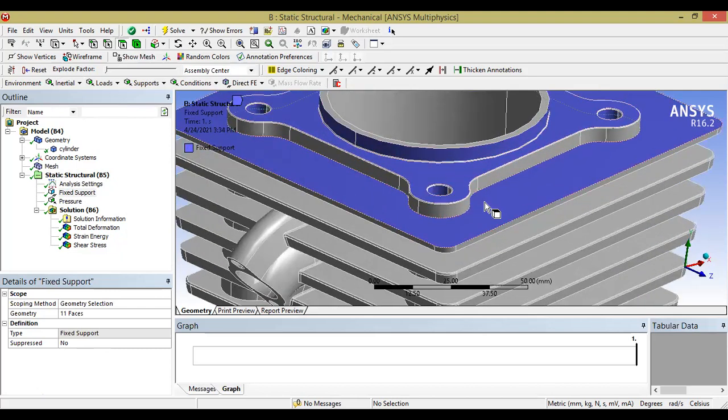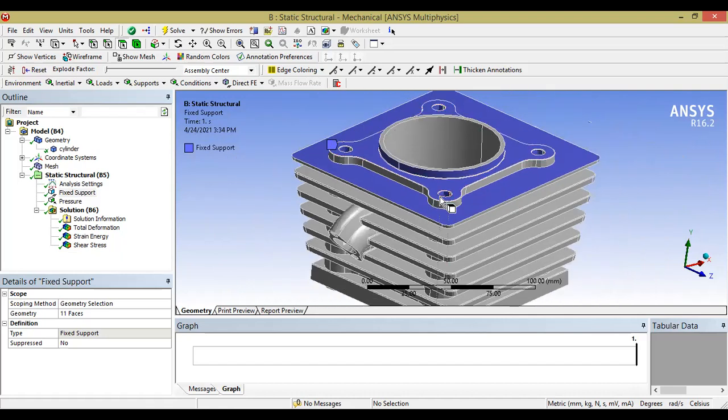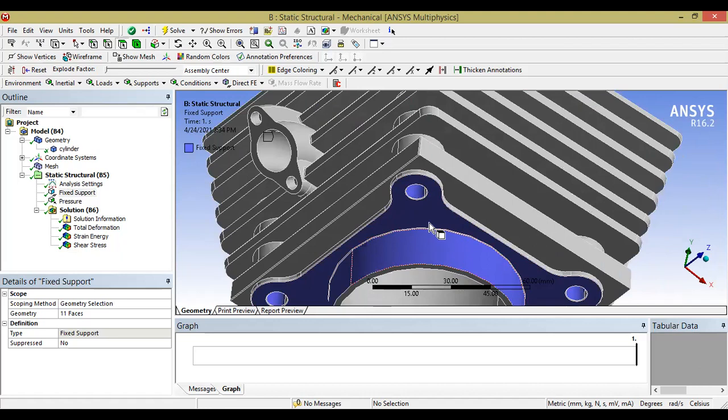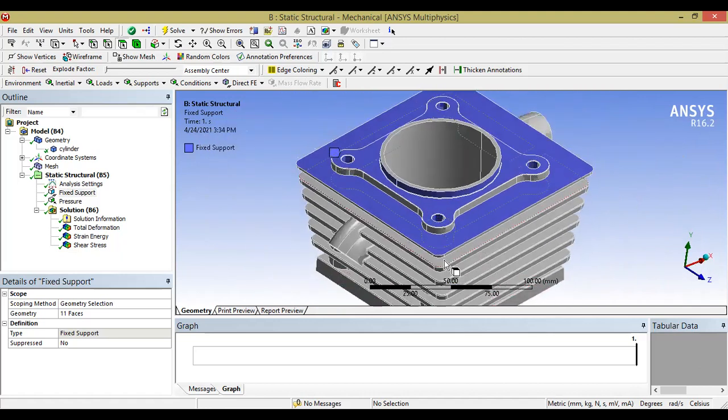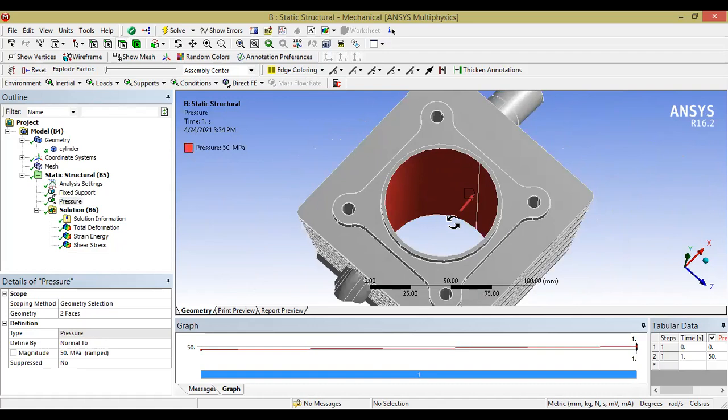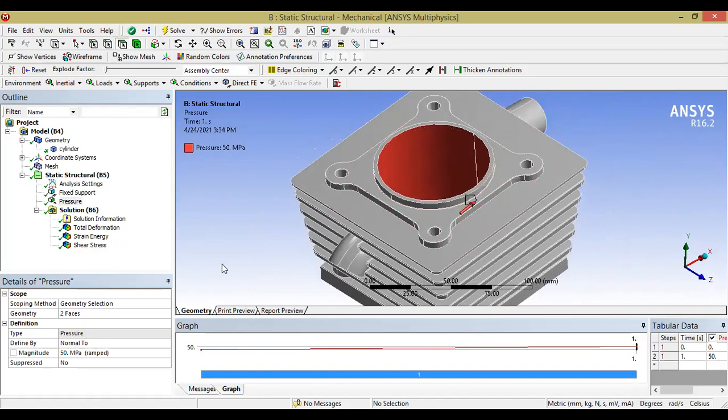So what we have to do is select these faces, and similarly, I've selected the bottom faces. These faces, even including the internal cylinder face, will be fixed during the analysis in the real case scenario. So I've selected these as the fixed faces. Then I've allotted the pressure on the inside due to the combustion. This is what we need to analyze: during the combustion, how the expansion will occur. You can see I've provided just a 50 megapascal pressure. Then these are the parameters, the boundary conditions.